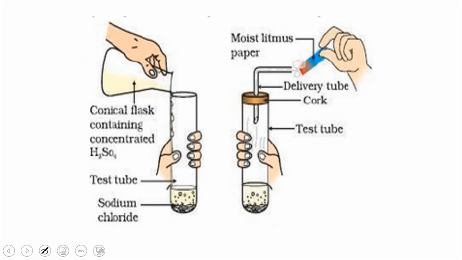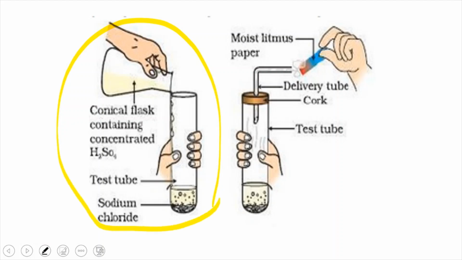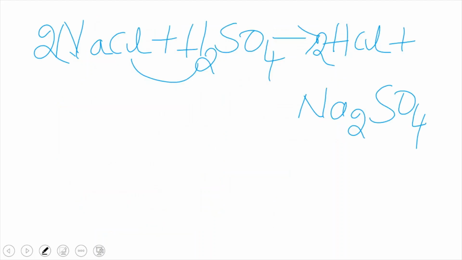So here, this is the activity where we have taken sodium chloride in a test tube and we are slowly adding concentrated sulfuric acid to the test tube. Some gas is liberated from the test tube and we pass this gas into a tube which contains calcium chloride.